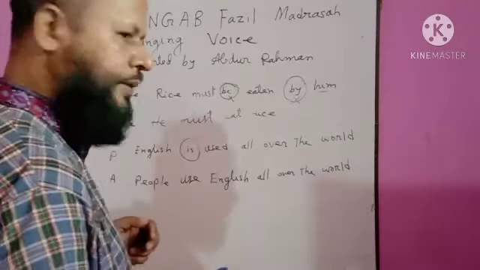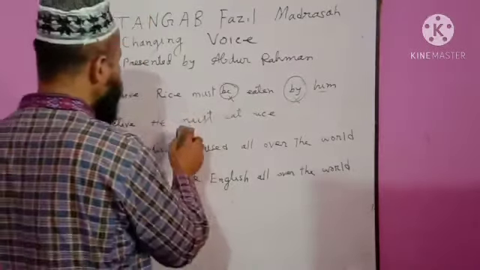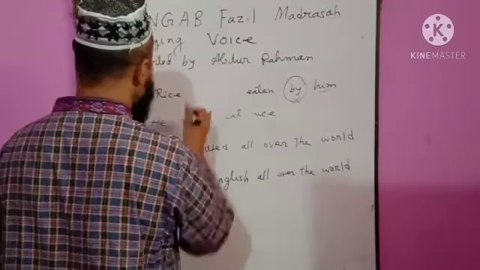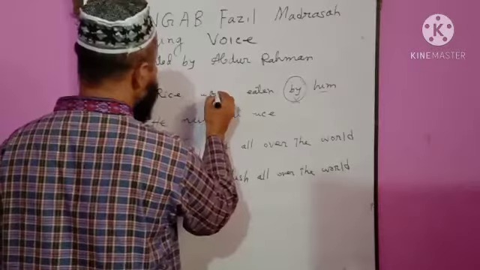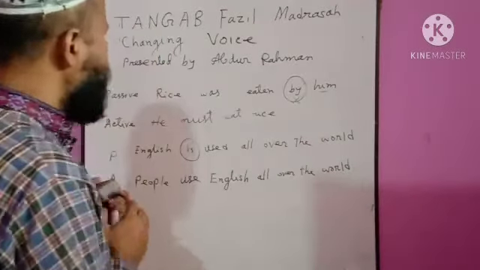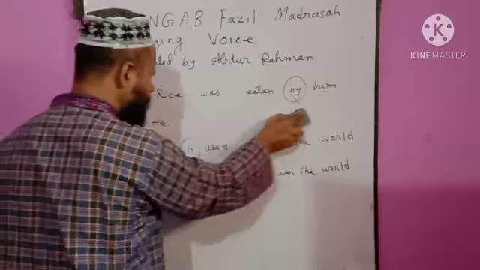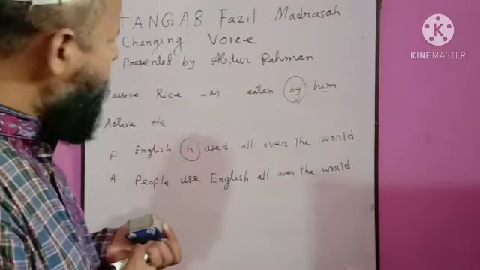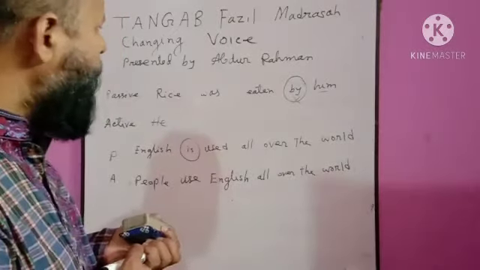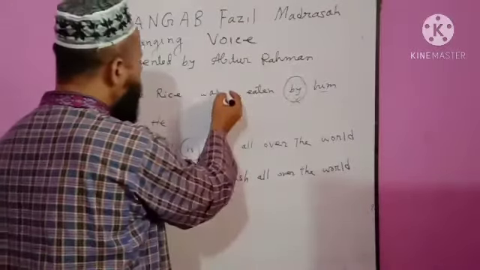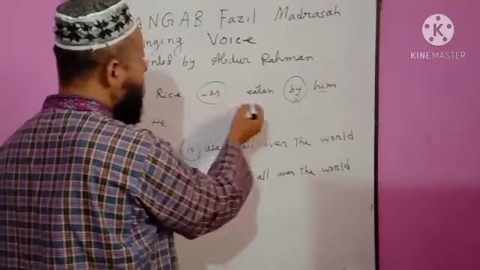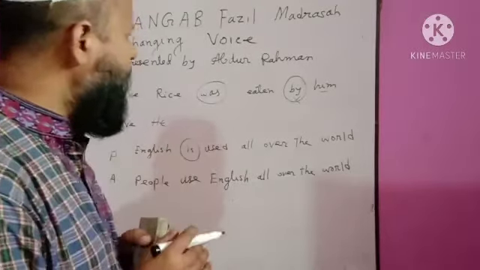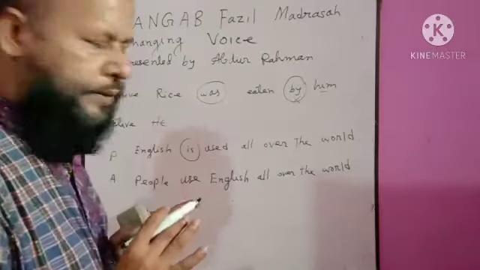Then another example. Rice was eaten by him. At first we will omit "to be" and "by". Here "was" is the to be verb. Before the main verb there must be a to be verb in passive form, and this "to be" will be vanished from the sentence.